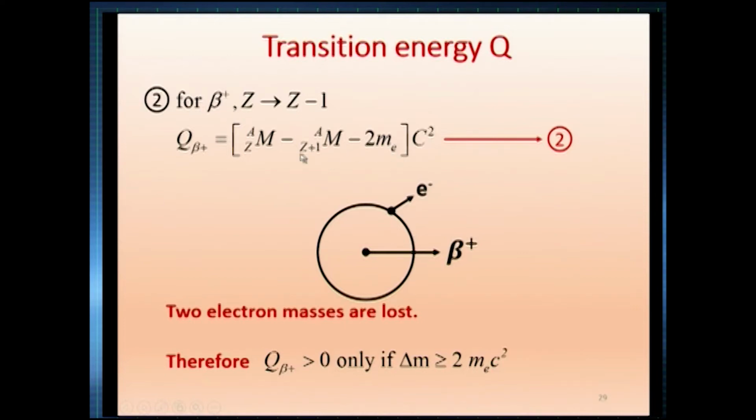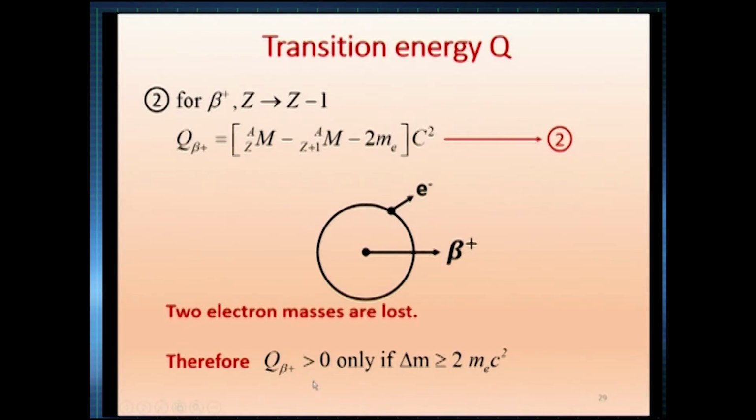So, 2 me c squared. Therefore, what we observe is this is the mass of the parent, and these two together will be the mass of the daughter system, daughter atom. Therefore, minus this and also this one. Therefore, 2 electron masses are lost. Therefore, we write the equation this way. Therefore, when will Q be positive?